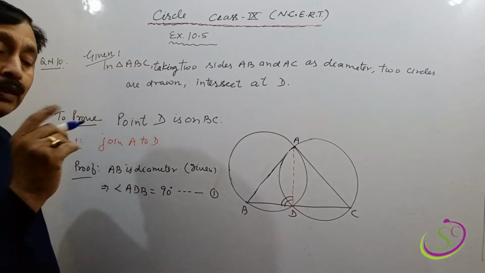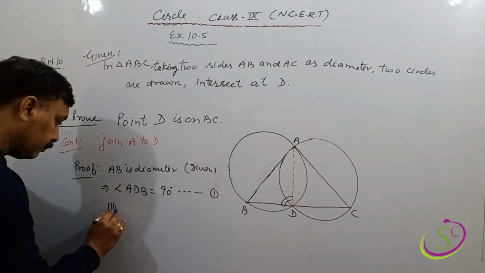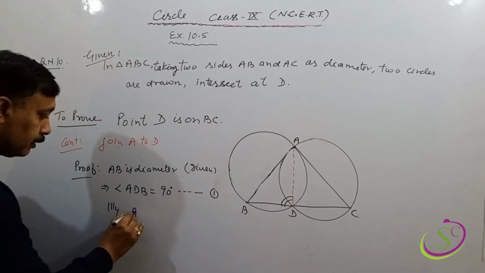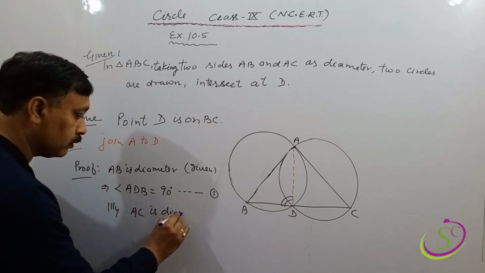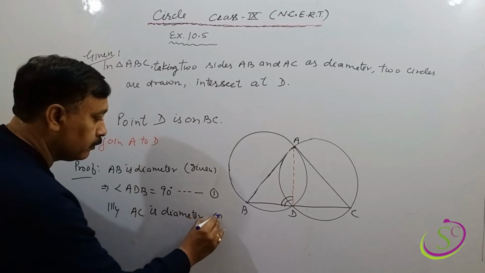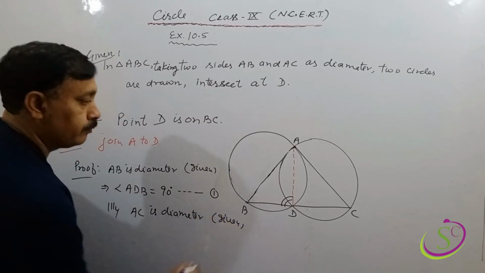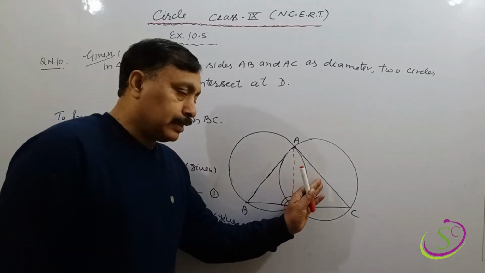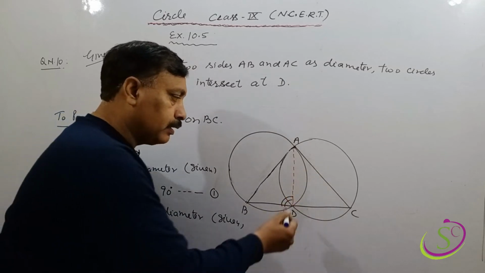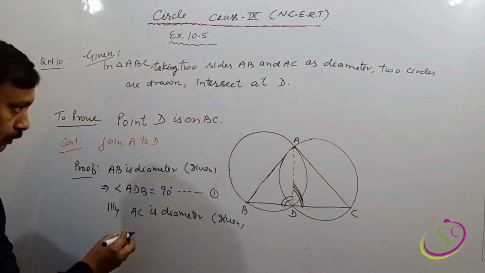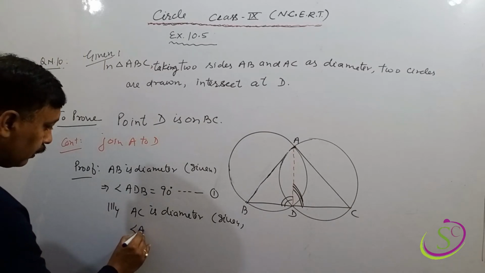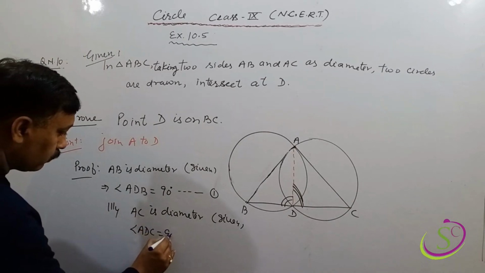Okay, similarly AC is also a diameter, and it is also given. Similarly, the angle subtended by the diameter is a right angle, so this is also 90 degrees. So what do we have to write? Angle ADC will be equal to 90.